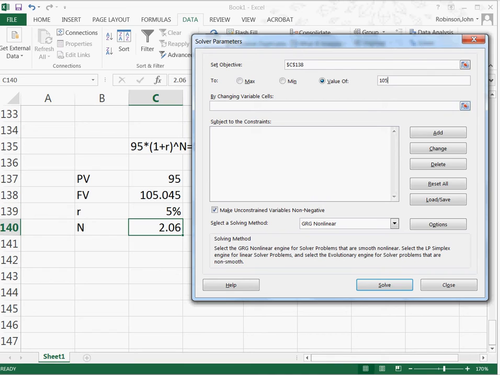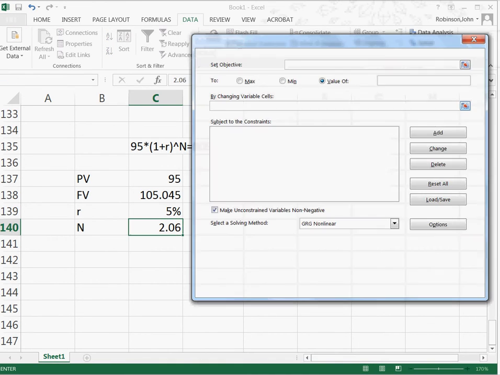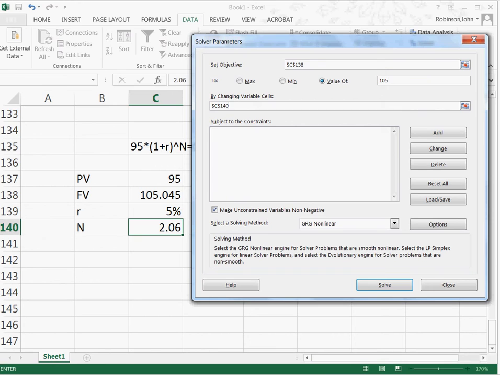Now there's an area here to add some constraints, so I'm just going to add one. It's not necessary. I mean, this should work just fine as it is, but I'm going to add a constraint. Right, so I will add a constraint that this needs to be bigger than 0. You can't have negative years. It doesn't make sense.